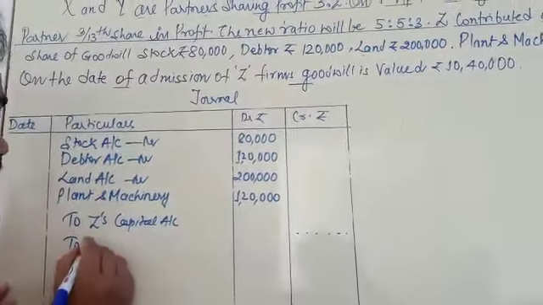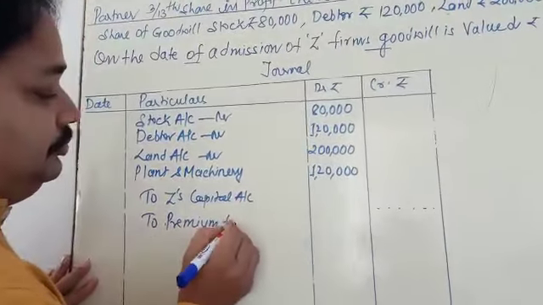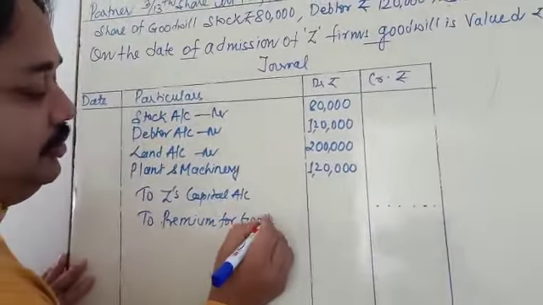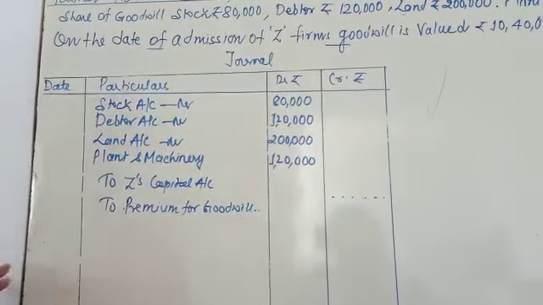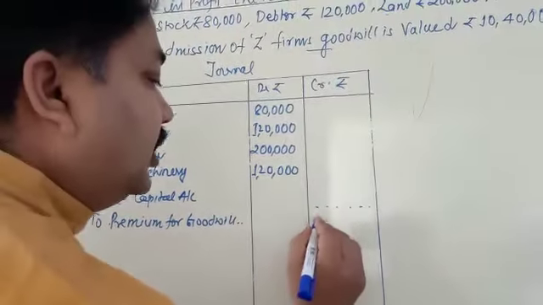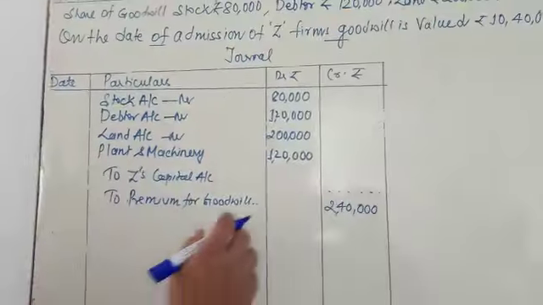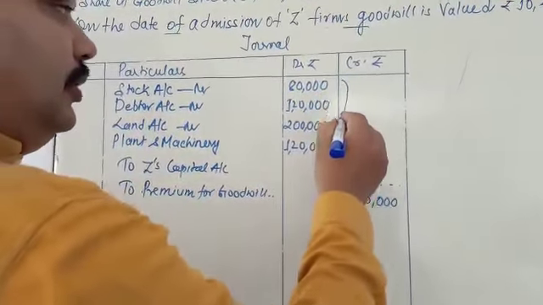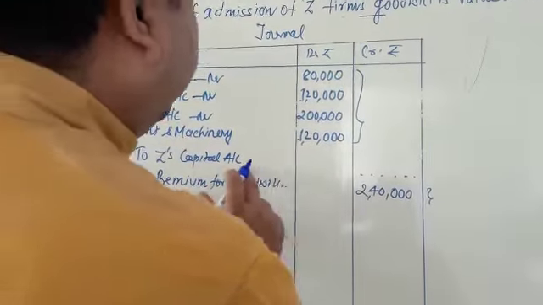To premium for goodwill. I think you already calculated the premium for goodwill was 2,40,000 in the working note. Did you remember? So you first calculate the total value and subtract this one. You get the value of capital.